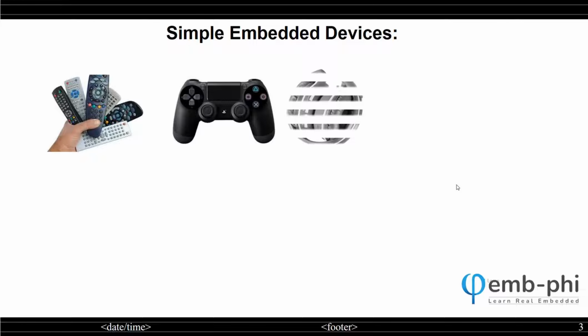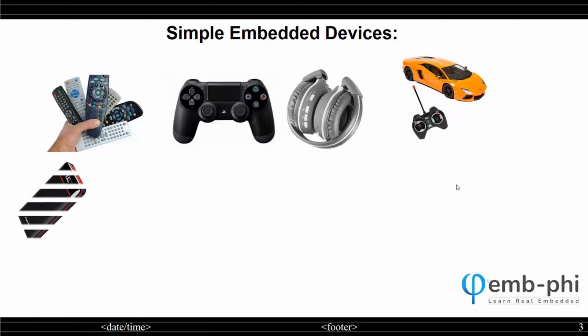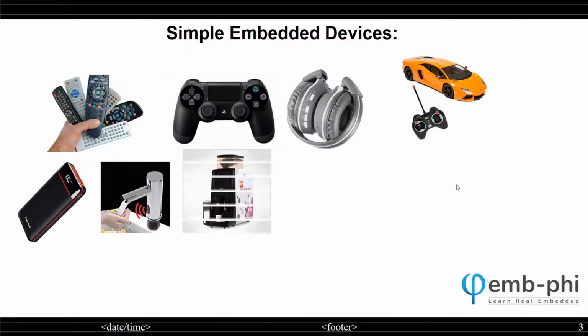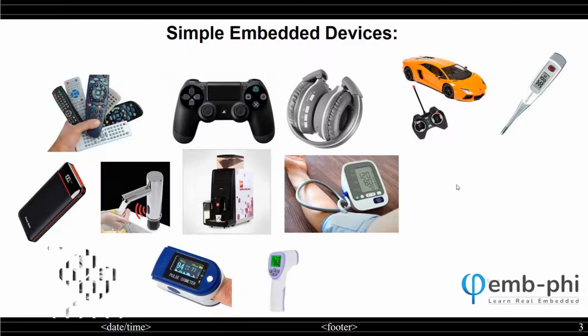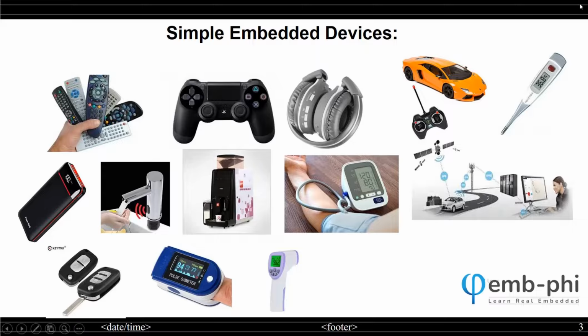Here are a few other devices which I'm sure you are using. Here is a remote control, then a game controller, a headphone, a remote car, a thermometer. I'm sure you have seen and utilized all these devices at some time. In this last picture, this is the GPS control system. Nowadays cars and buses have GPS devices that monitor and control.